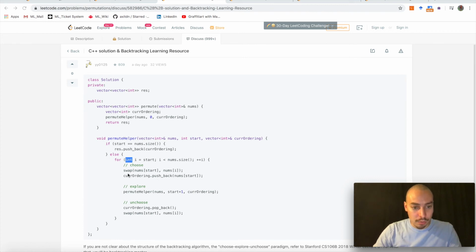Then we choose the next number from nums and put it back onto our current ordering vector, which we then call again. So we update that element in the vector, and then we call permute helper with the index increased such that we get closer to the end. And then when we're done with calling, we are unchoosing that item again. And we swap.